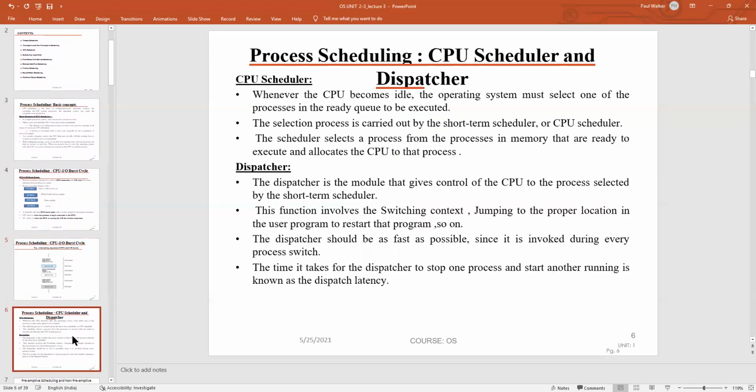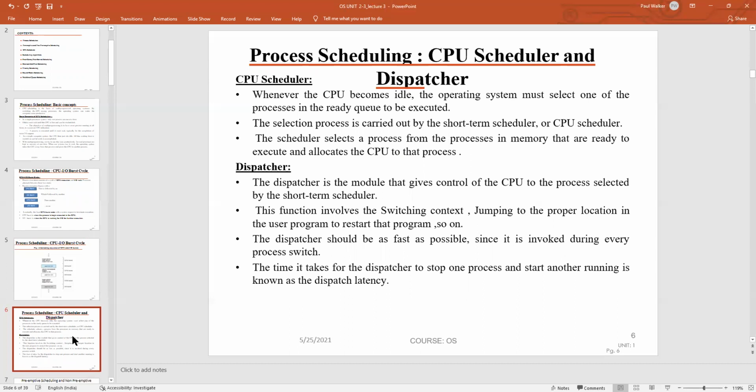The next topic is the CPU scheduler and dispatcher. In the CPU scheduler, whenever a process finishes, the CPU sometimes becomes idle. The operating system must select one of the processes in the ready queue, and that process is executed for a while. The selection is carried out by the short-term scheduler, or CPU scheduler.